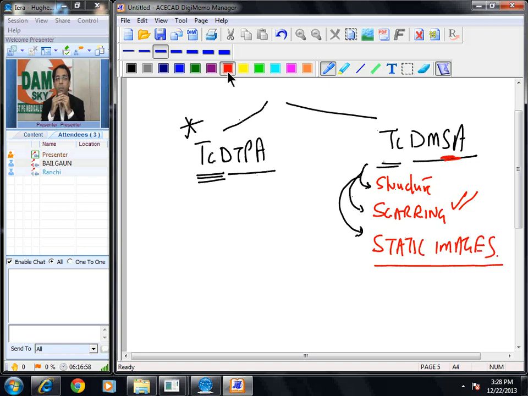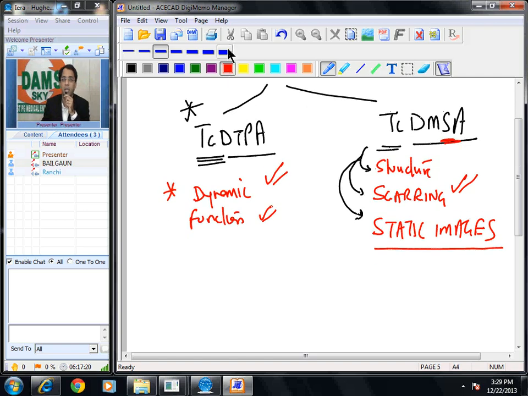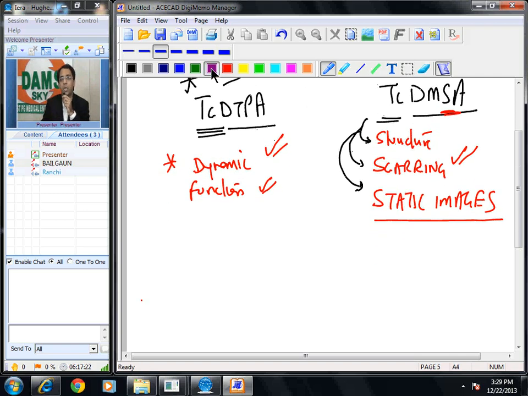Are you able to remember this? Let us remember, DMSA scan is done for renal structure. It is also the best investigation for renal scarring, and it is done to obtain static images. Okay. On the other hand, DTPA scan is called as dynamic scan. It is done for renal function. DTPA is also called as dynamic scan. It is done for renal function.